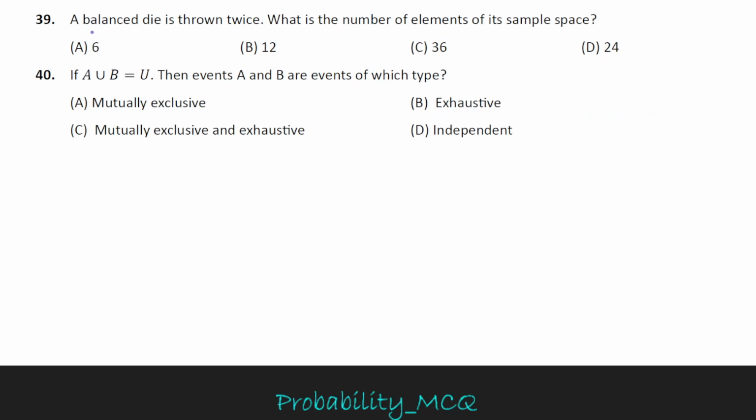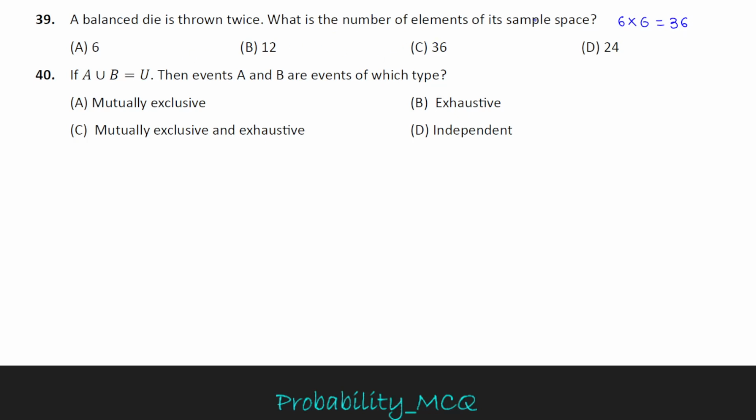Question 39: a balanced die is thrown twice. What is the number of elements of its sample space? In a die there are six sides. In another die there are six sides. Total 6 into 6 equals 36.